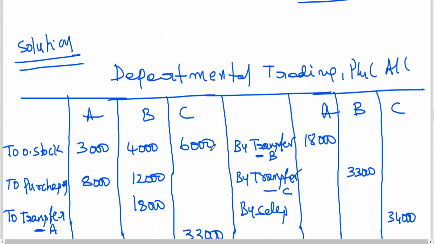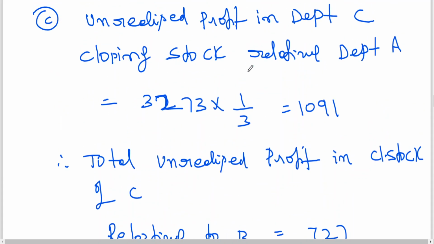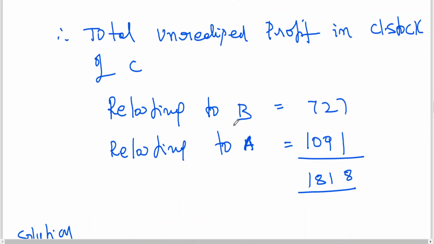It will be relating to unrealized profit in closing stock relating to, by mistake I've written, because here I've written relating to department A. A small correction.